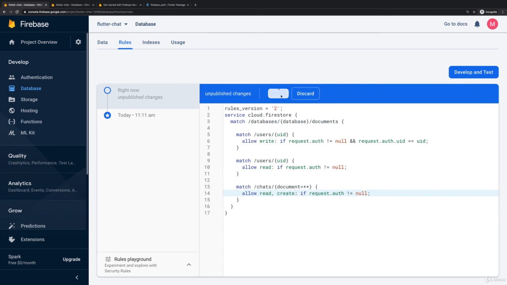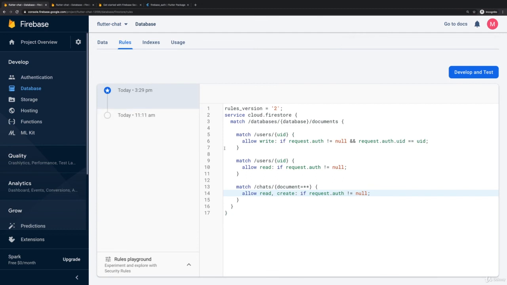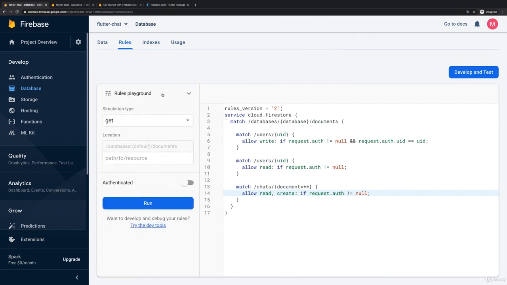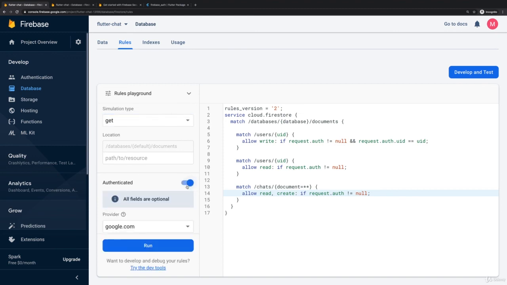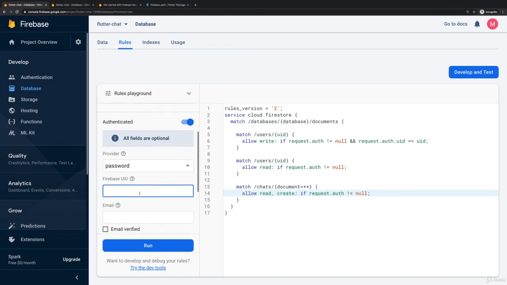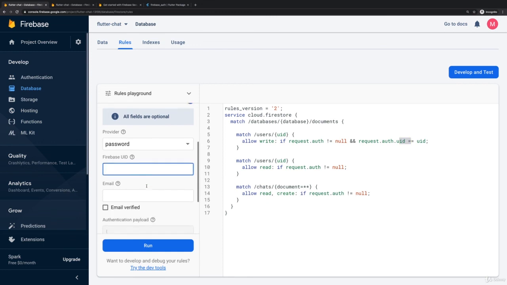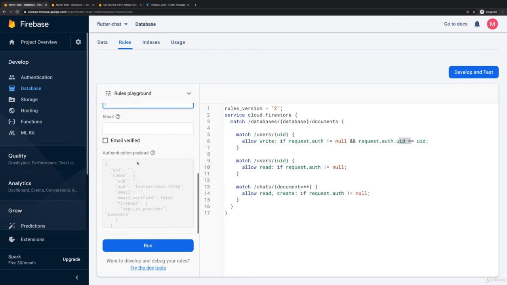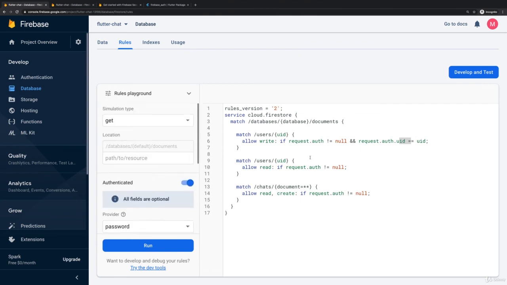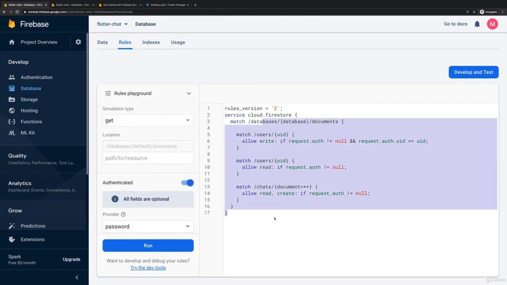Now you always need to publish your rules after you edited them. And you can also check if they're right with the rules playground. There you can send dummy requests which don't really edit the database, but basically simulate such an incoming request. And you can simulate get, create, update, and delete requests. You can also simulate that this comes from an authenticated user. And you can also, for example, add extra authentication data like the user ID. That's part of the incoming request. So you can play around with that. You see what will be part of the incoming request that's being simulated. And that should allow you to validate your rules.